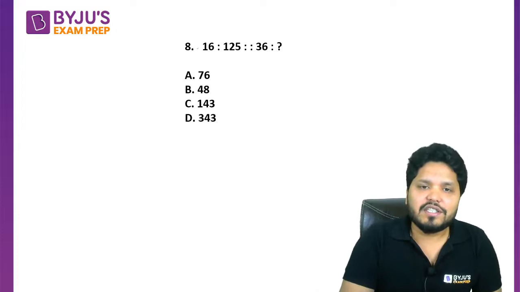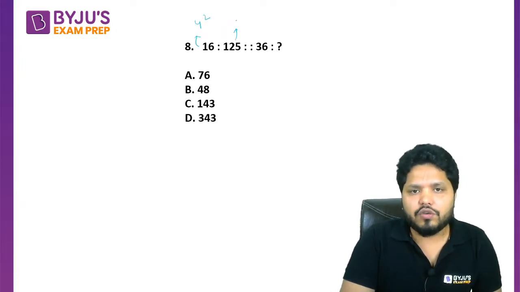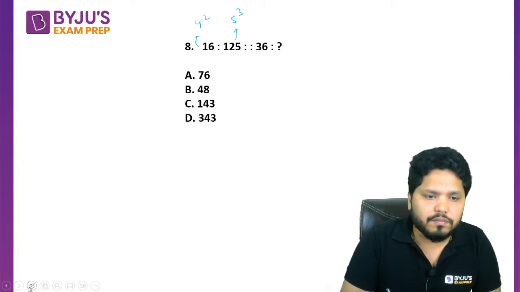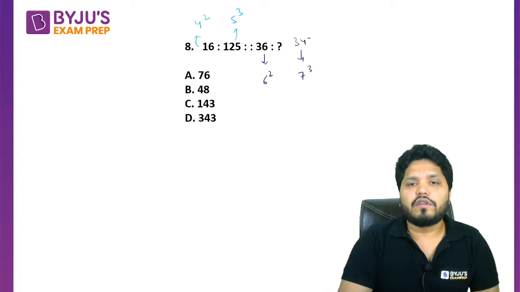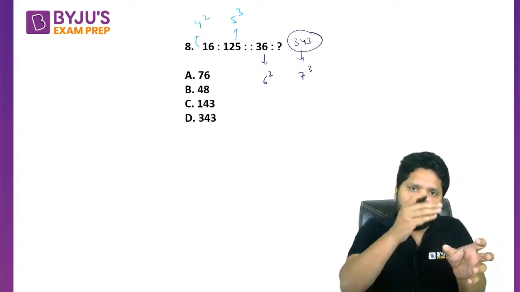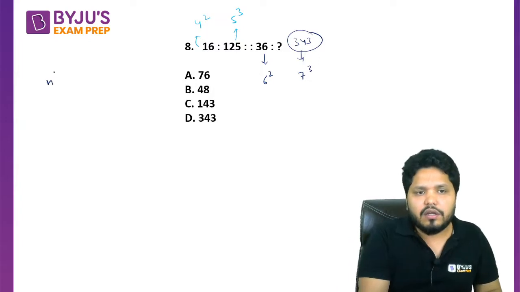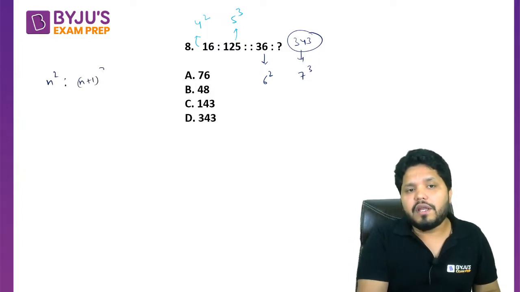Okay, so this is a square of 4 and this is a cube of 5. I think this pen is not visible. Okay, so similar logic here. This is a square of 6, so this has to be the cube of 7. And what is the cube of 7? 343. So basically what is happening is, in the first number, the square of some number n is taken, right, and in the next number, the cube of n plus 1 is taken.